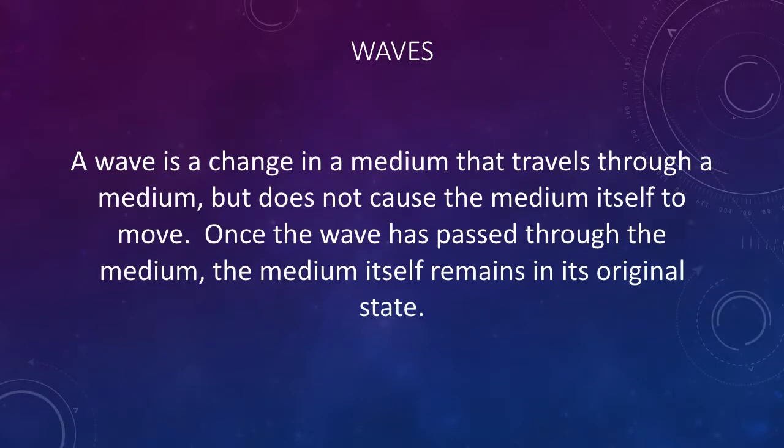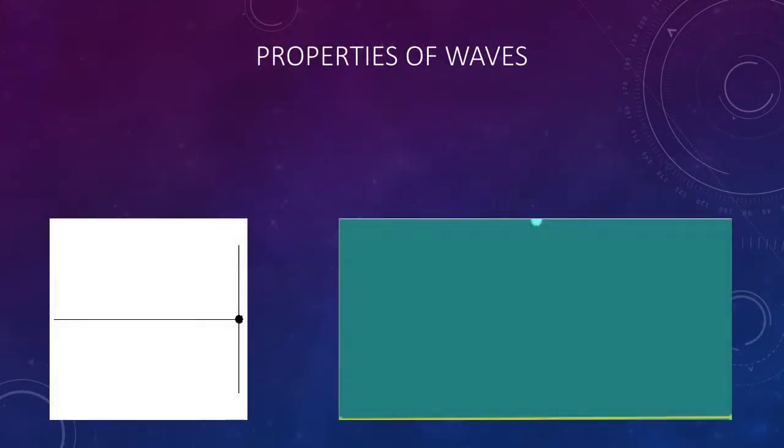A wave is a change in a medium that travels through a medium, but does not cause the medium itself to move. Once the wave has passed through, the medium itself remains in its original state. Now it turns out that waves have four properties that describe their behavior.